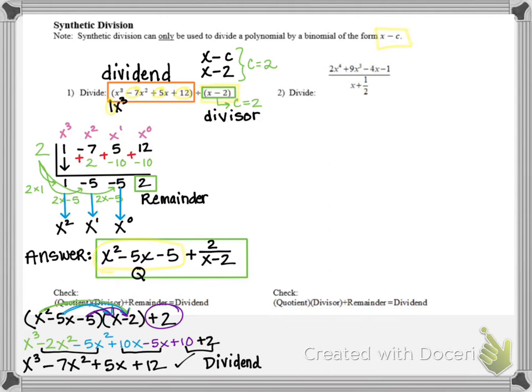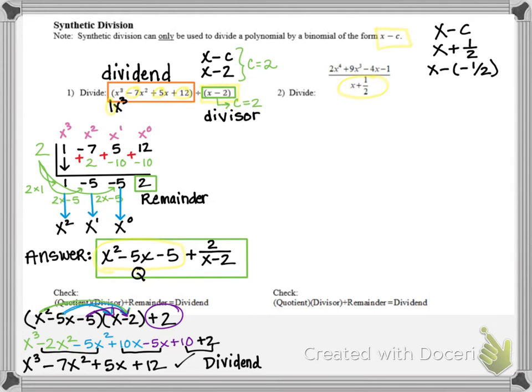Okay, let's look at example 2. So let's focus on our divisor, which is x plus 1/2. So we want to compare it to the form of the divisor that we need, which is the binomial x minus c. Now we have x plus 1/2. So to make x plus 1/2 look like x minus c, we actually have to write it as x minus negative 1/2.